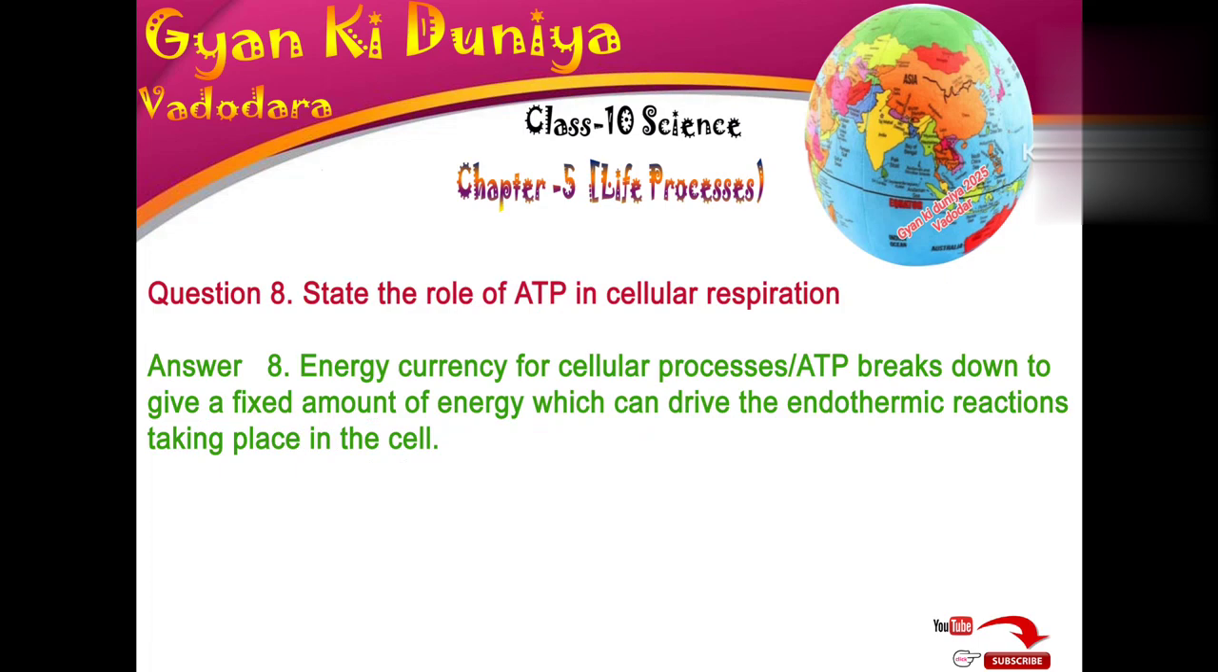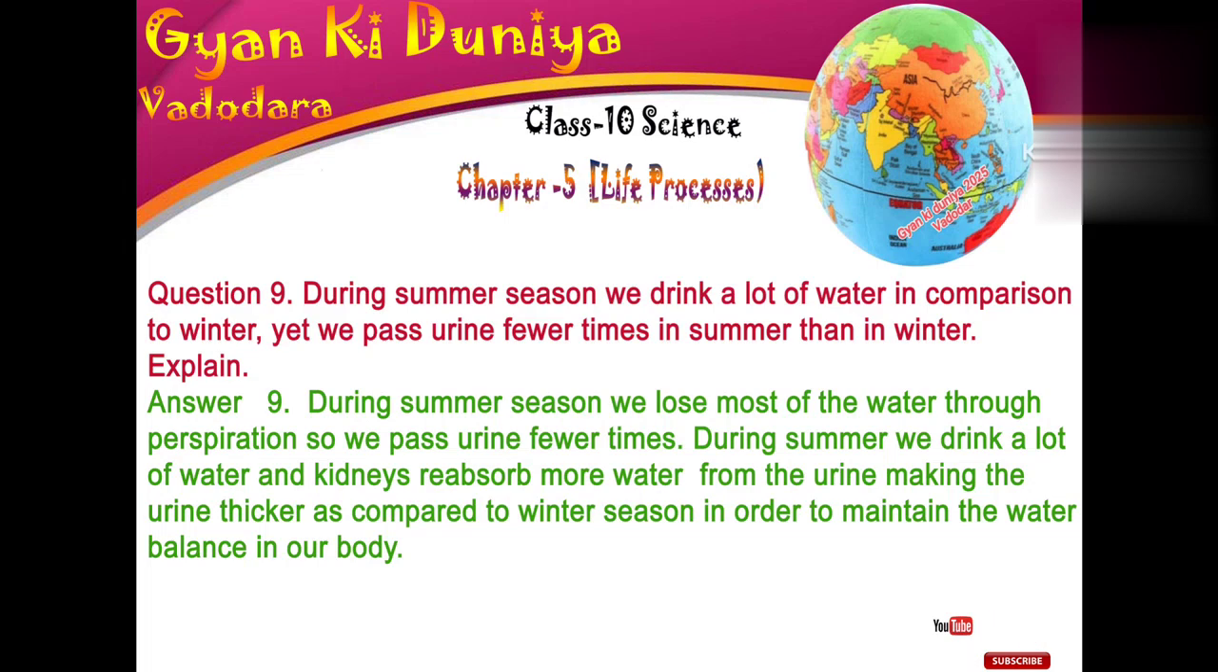Question 8. State the role of ATP in cellular respiration. Answer: Energy currency for cellular processes. ATP breaks down to give a fixed amount of energy, which can drive the endothermic reactions taking place in the cell.